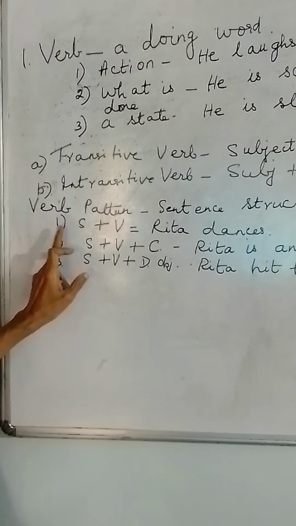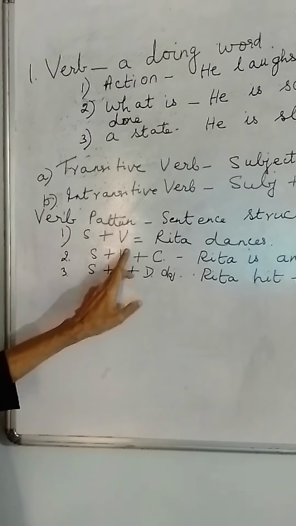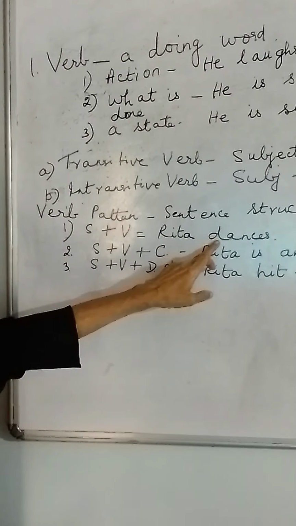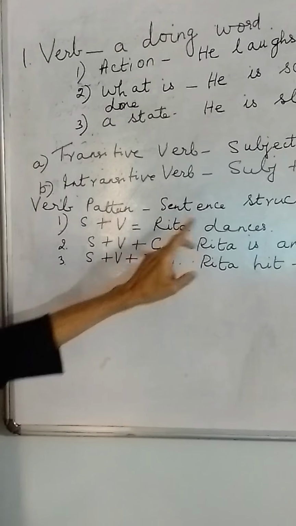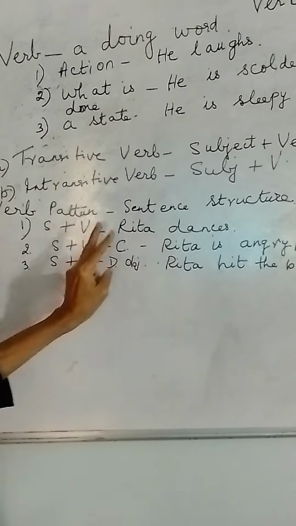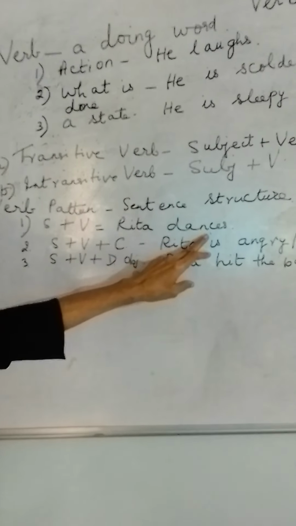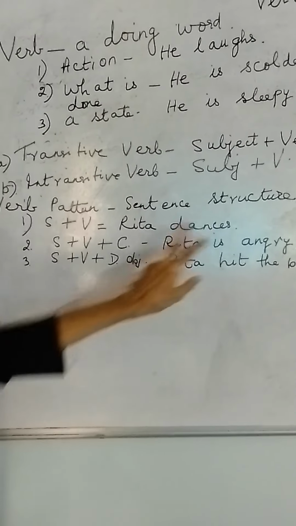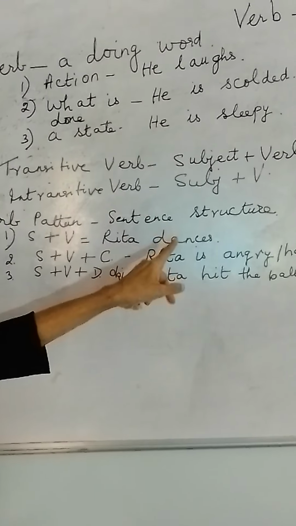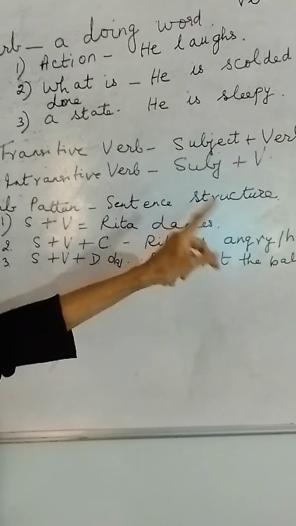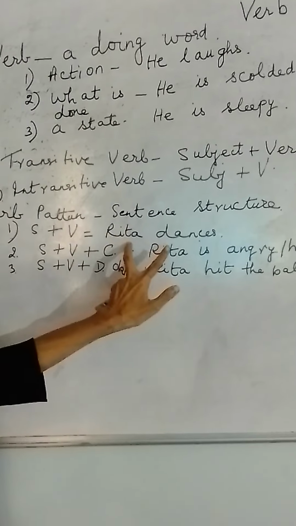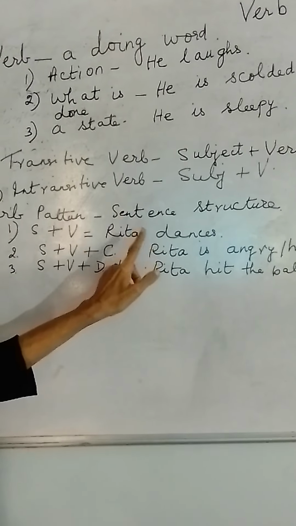Now here I am talking only about the subject and the verb. So the subject is Rita and the verb is dances. So it is an intransitive verb, and also this is the first pattern of the verb. Rita dances. You just write the subject and the verb, the action word. This makes a complete sentence. Now you can extend it by putting dances often, dances sometimes, dances once in a year. That you can continue, but this is the main thing where the sentence structure is very important.